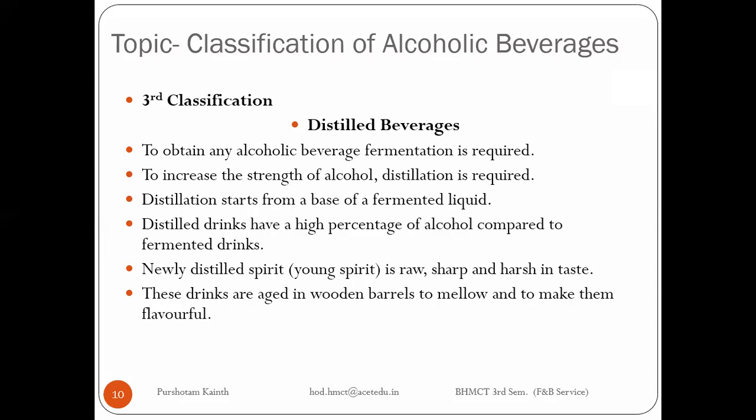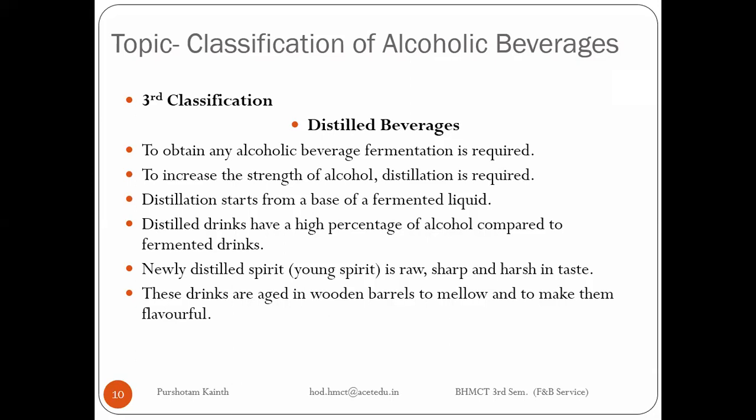People will give different shades, but we all know that whiskey has a dark color. But the young whiskey, the whiskey we produce just after the distillation process, does not have any color. It usually is transparent.